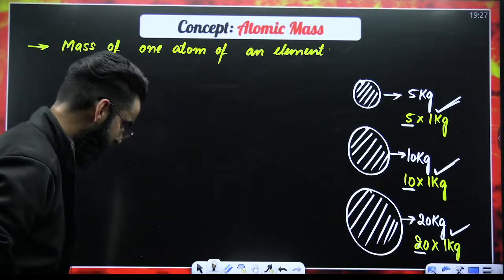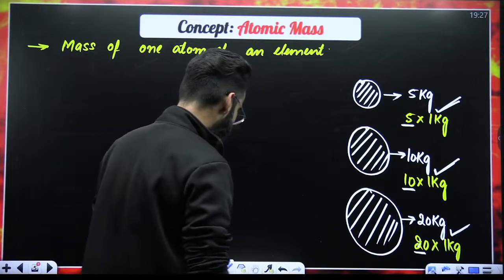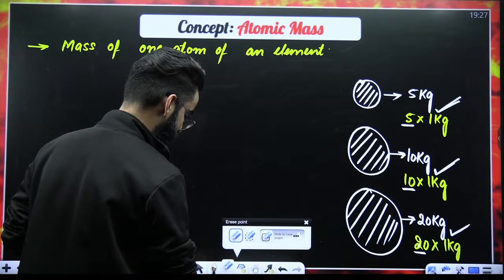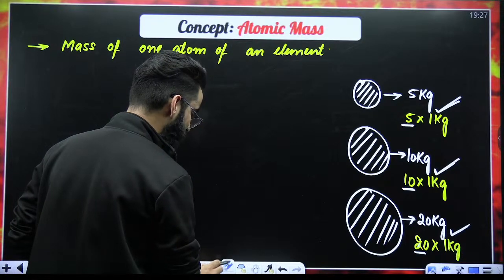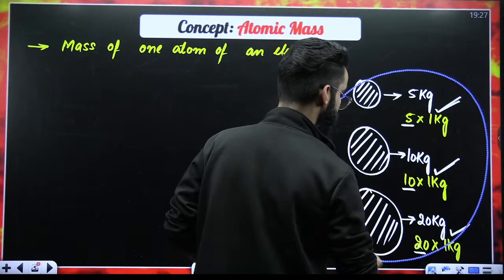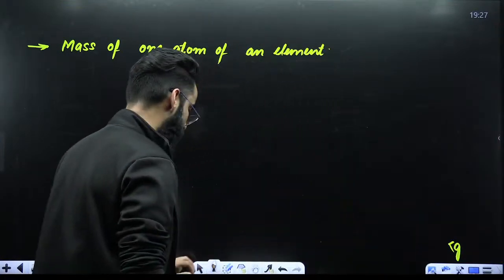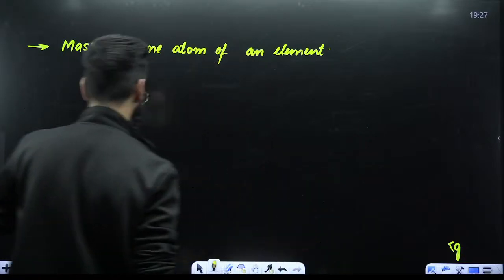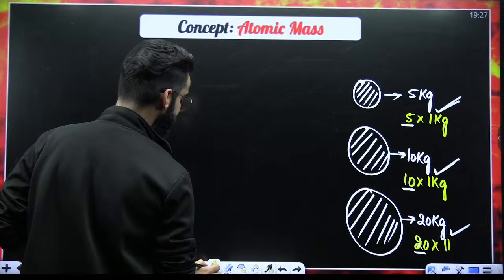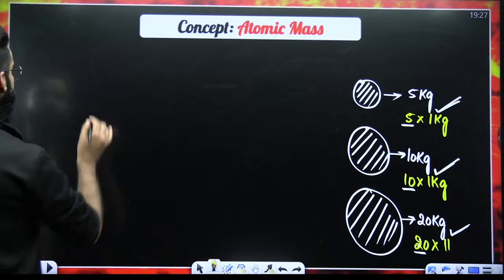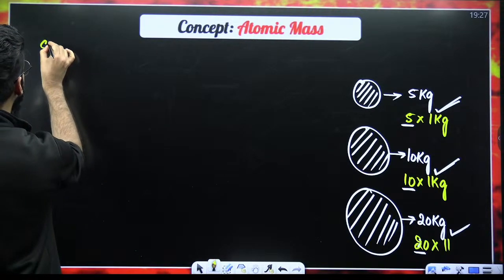My dear students, let's try to make that standard over here. And in order to make that standard, what exactly am I going to do? I am going to take a carbon-12 atom.